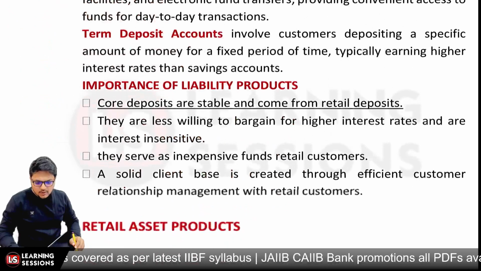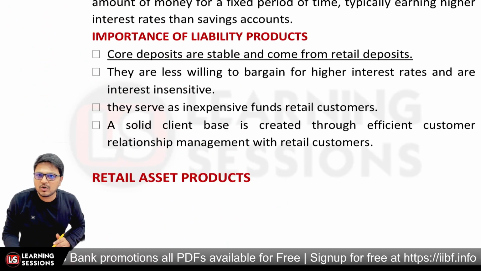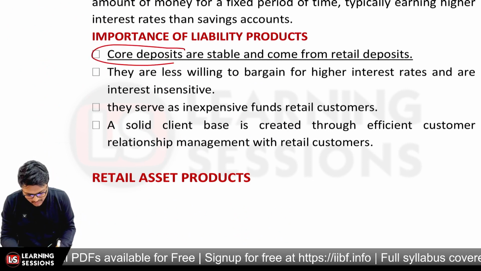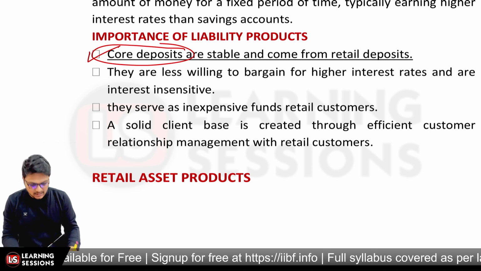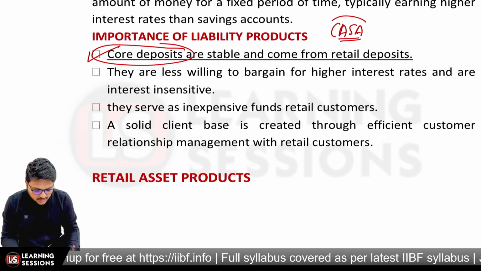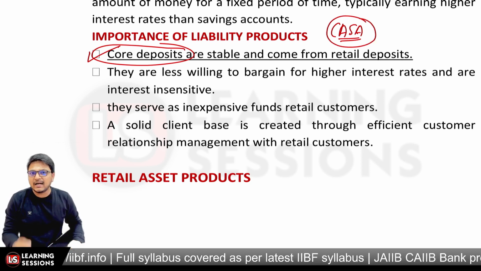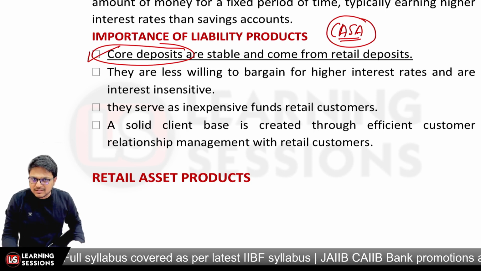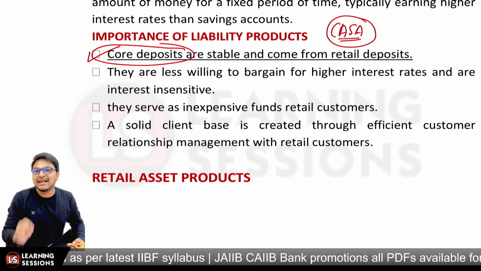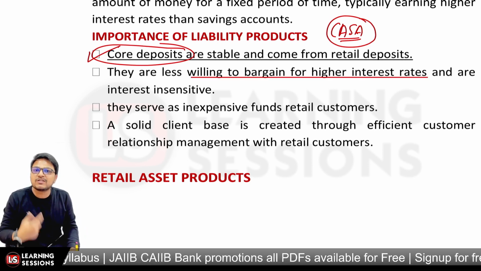And after that, it's related to the importance of liability products. Let's have a look at it. When we are talking about the core deposit, what does it indicate? We are talking about CASA, that is, current account and saving account deposit. CASA is less volatile, it has stability, and it comes from retail deposits. The retail depositors are less willing to bargain. It's not the case that they are going to bargain as the corporates do, right?